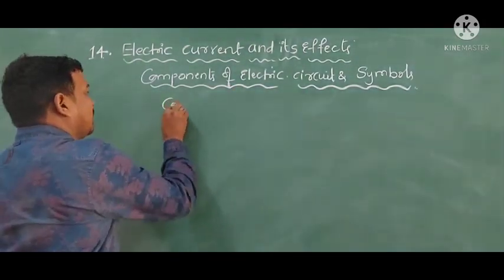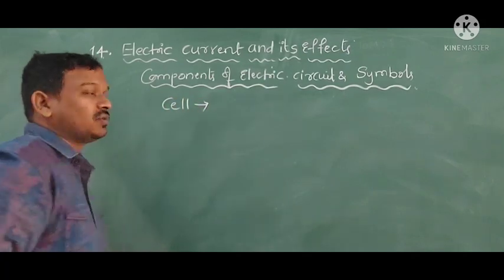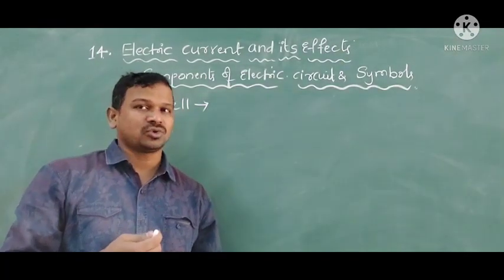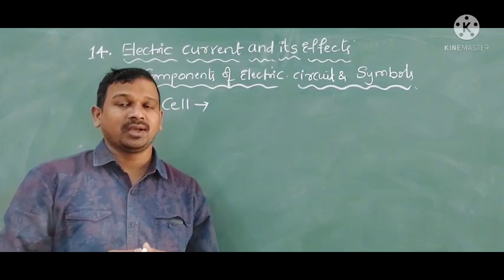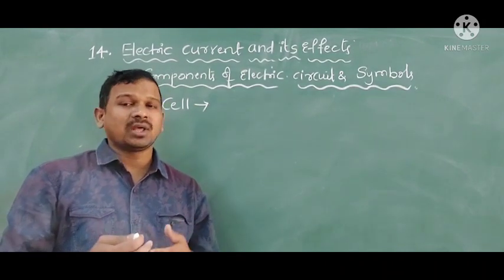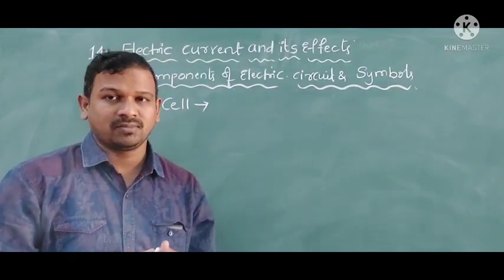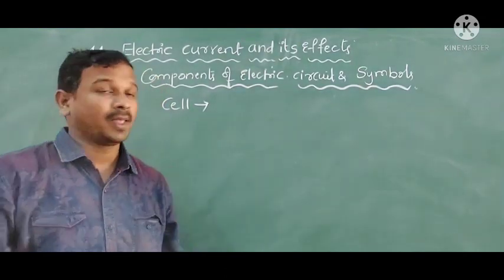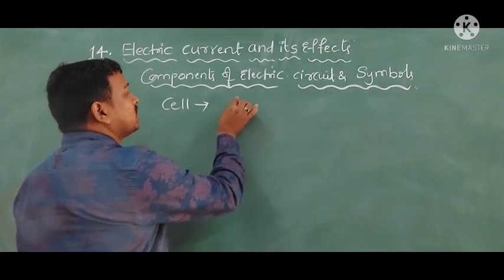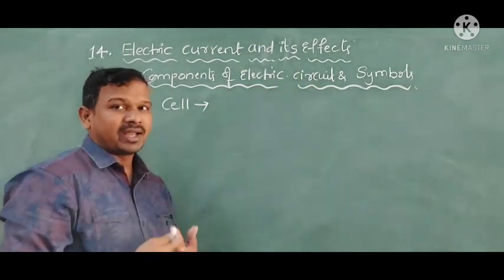First one is the cell. As we know, the cell is the main source of electrical energy. This cell will give the electrical energy by which electrical appliances like small bulbs can work. This cell contains electrolyte in it.